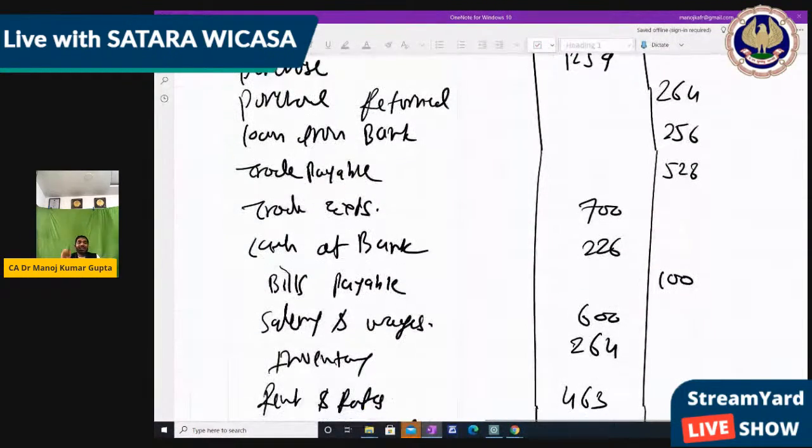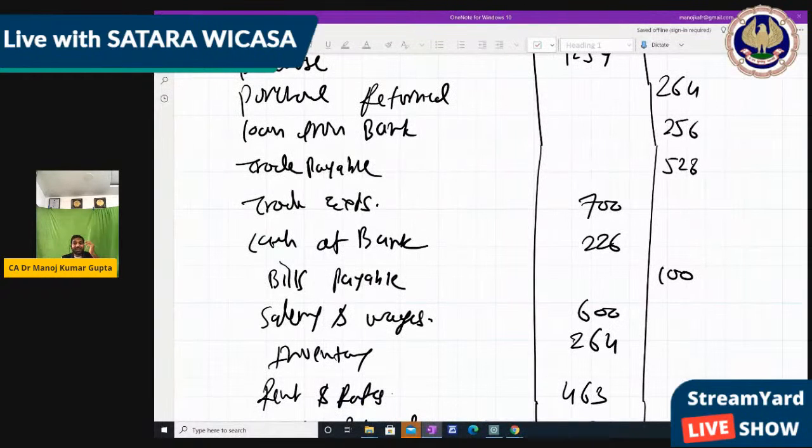So I hope the trial balance is clear for all of you, because a small mistake can be identified by this. But still, the trial balance may tally and there may still be mistakes in the existing question. So we have to be careful. Every time we should do the correct thing, because it may be possible that one mistake is rectified by another mistake, and that is not shown by the trial balance. That's why, when we discuss the topic rectification of error, we can check how to rectify these mistakes, right?